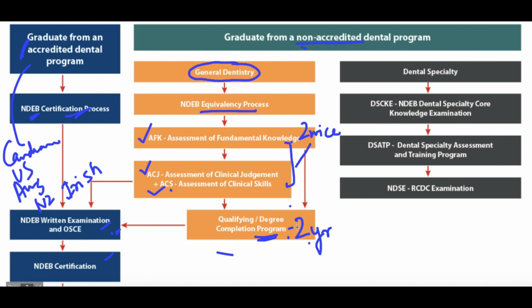Now this 2-year degree program totally differs on which university or in which dental school you are taking the admission in. The admission fee will differ from school to school. But if you ask me the approximate cost of AFK, the degree completion and then the NDEB exam, the total cost basically comes to a maximum of 40 to 50 lakhs in the entire process.